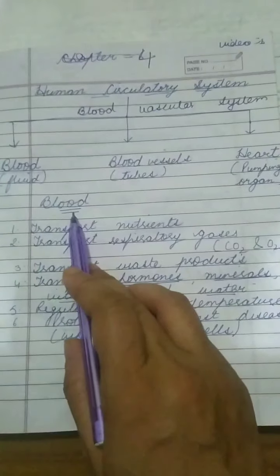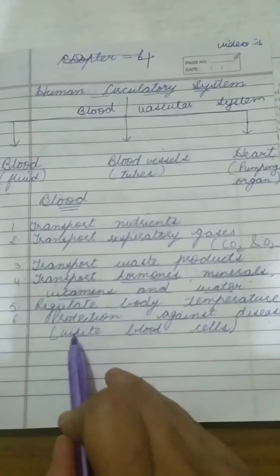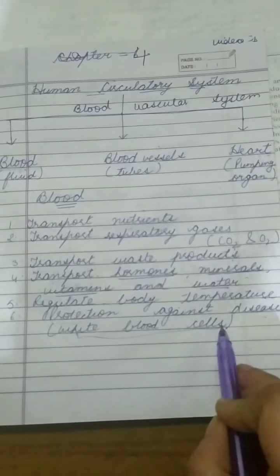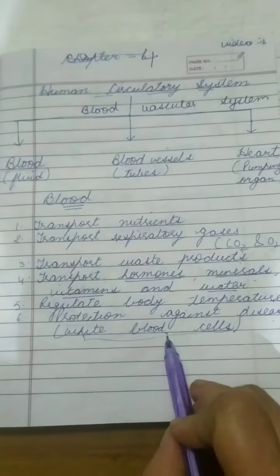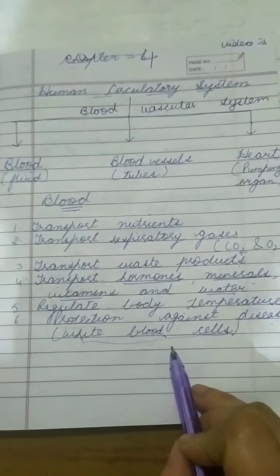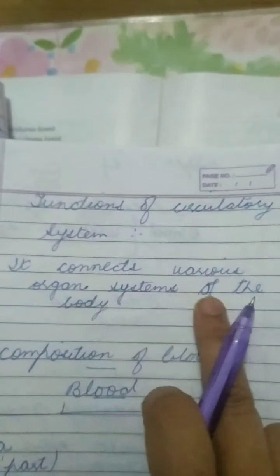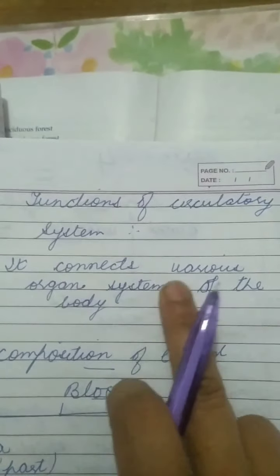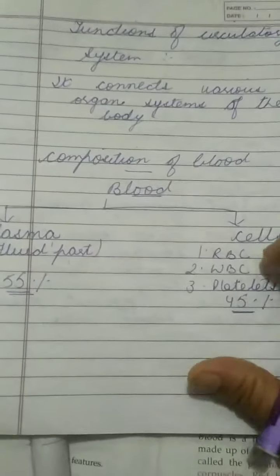And one more important function of the blood is that it gives protection against diseases. White blood cells are present in the blood which help to protect against diseases or provide immunity to our body. Now what are the functions of the circulatory system? The circulatory system connects various organs or organ systems of the body.